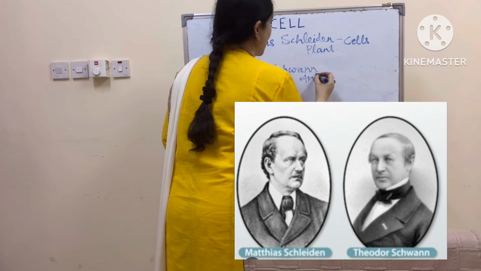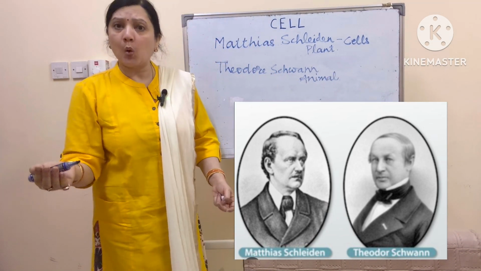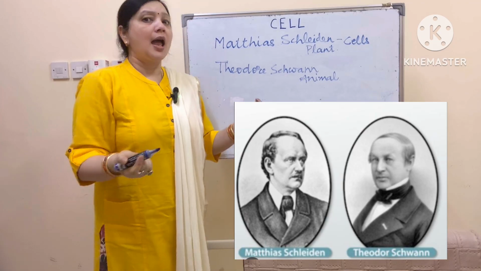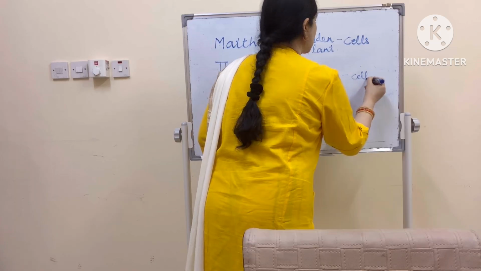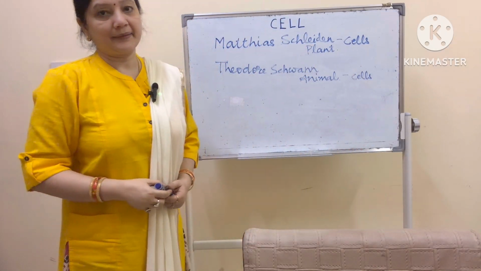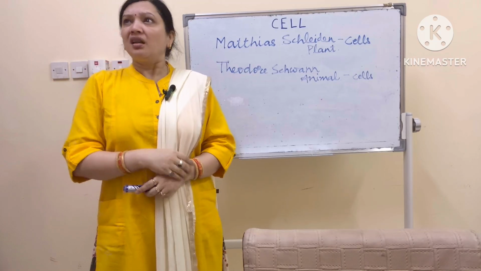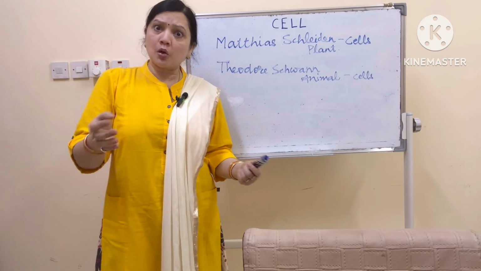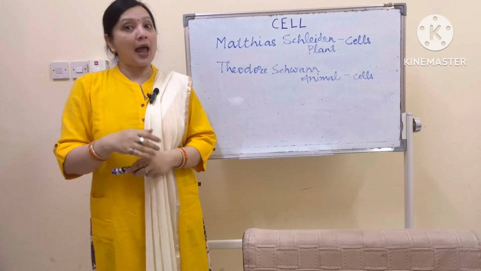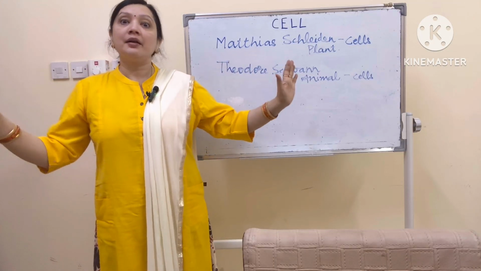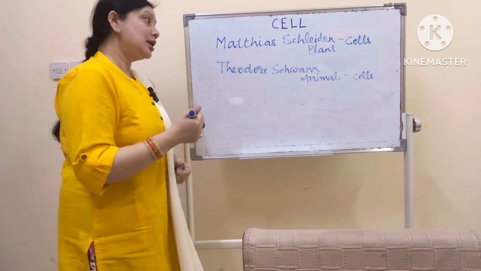So Theodor Schwann studied different animal parts, maybe a hair, bone, blood, whatever, and he concluded that all animal parts are also made up of cells. Now, when this was going on, there were other scientists who said that it's simple. You can take a microscope, you can even make your own microscope and see different things, and some entirely new world reveals itself to you.